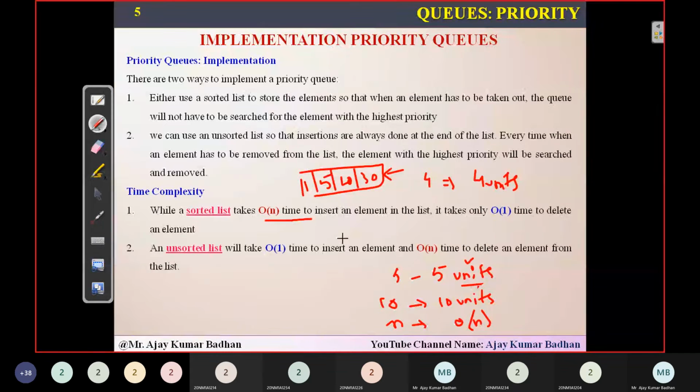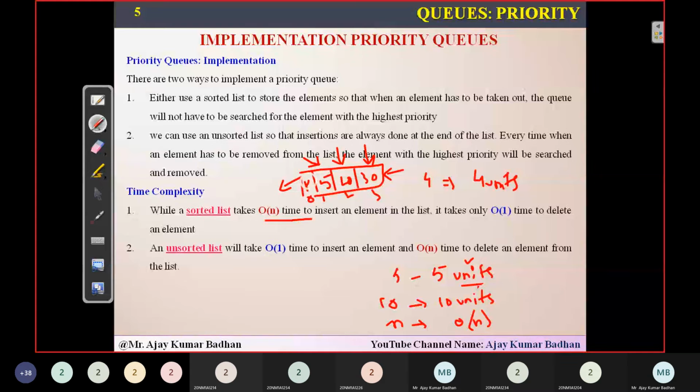Now, whenever you want to delete the elements, since these elements are already in sorted order, you know that the elements are already in a sequential order like 1, 5, 10. So automatically we can simply delete the elements, right? Whenever you want to delete, these are based on high priority. 1 is having the highest priority. What is the next highest priority? For 5. What is the next highest priority for the element here is 20, and then finally 30.